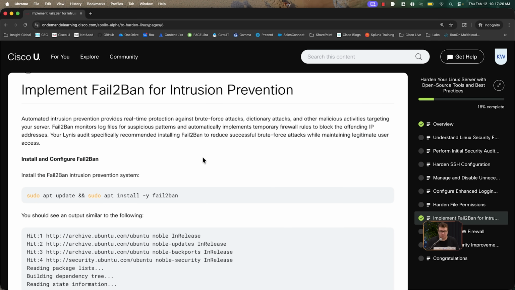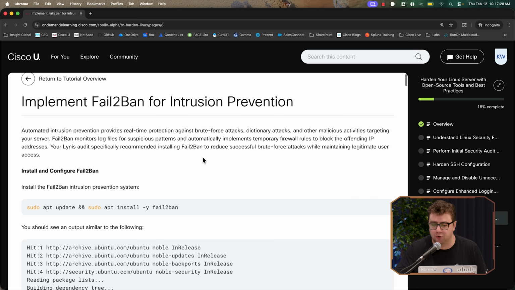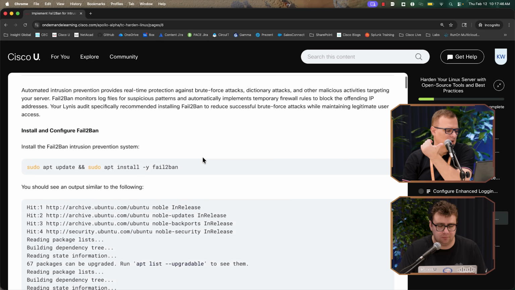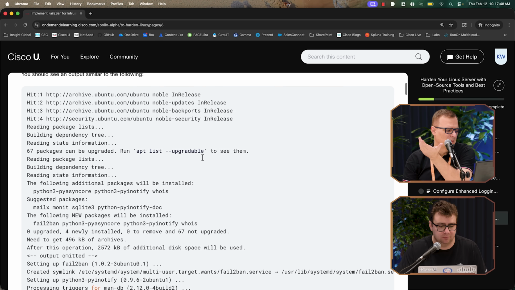What's Fail2ban? Fail2ban will detect different types of brute force login attempts that are occurring, or dictionary attacks as well. And if it notices some kind of suspicious pattern of logins that's occurring, it's going to block that particular host from being able to communicate with that device. So it's a great way to prevent things like brute force attacks from occurring. So just scroll down. So you're actually showing, okay, this is how you configure it, and then you talk about it, right? So keep going.